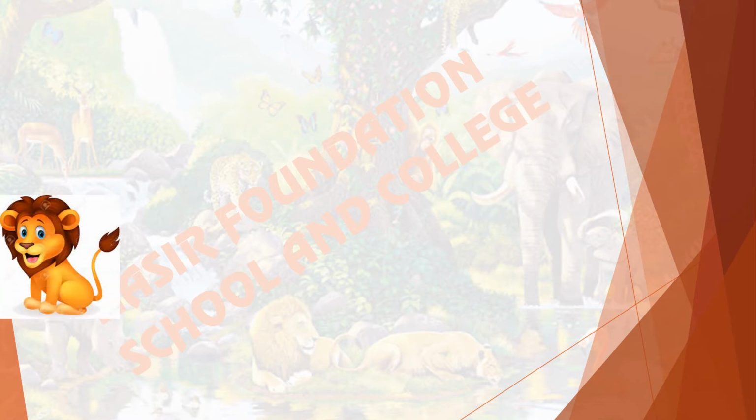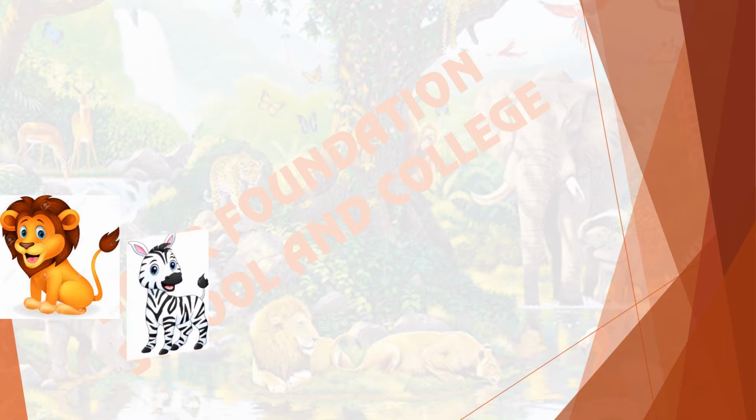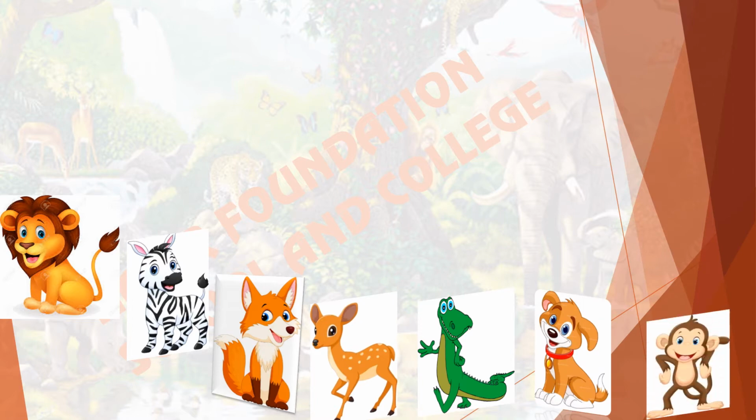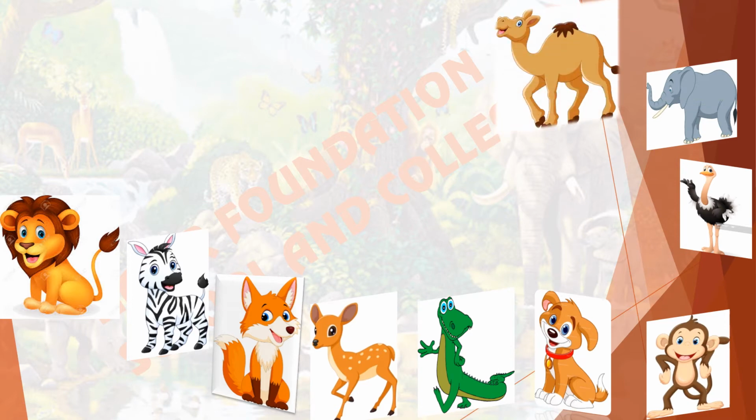Lion. Then it comes zebra. Then fox. Next one is deer, alligator, dog, monkey, ostrich, elephant and camel. They are standing in a line. At first position, lion is standing. The next one is zebra. Zebra is standing at the second position.